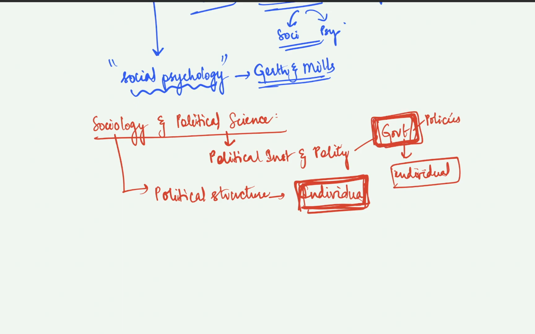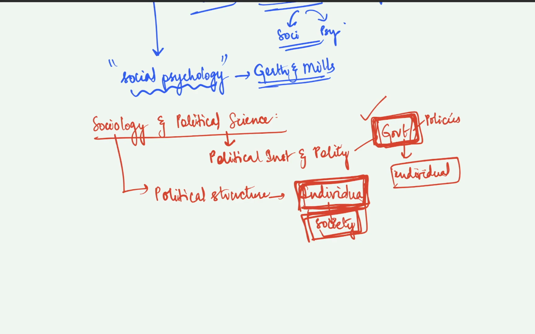When you are seeing things from a government point of view, you bring in political science. When you are seeing society through an individual point of view, or society as a collection of individuals, then you call it sociology, right? So that is the difference between sociology and political science.